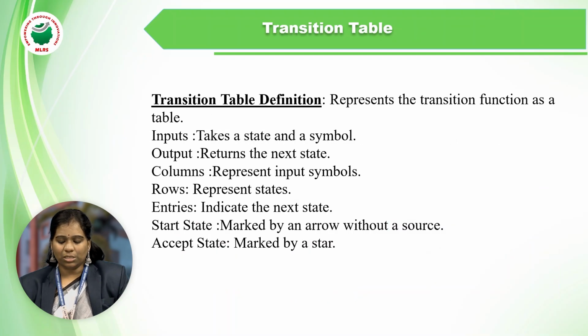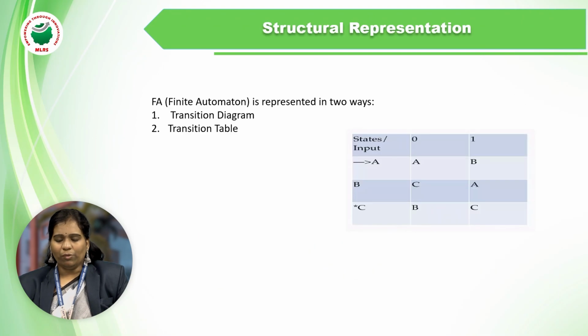Then the transition table. This transition table takes the states and the symbols. Whenever we make the transition table, the rows should be states and the columns should be input symbols.